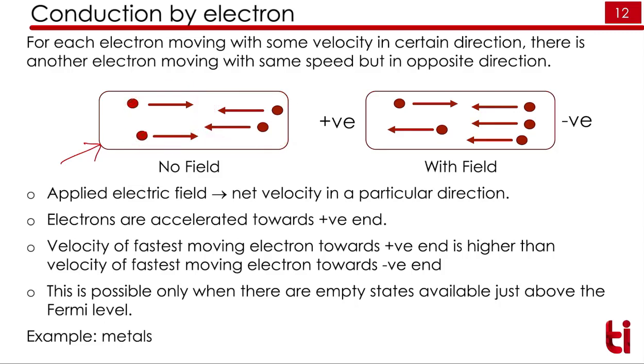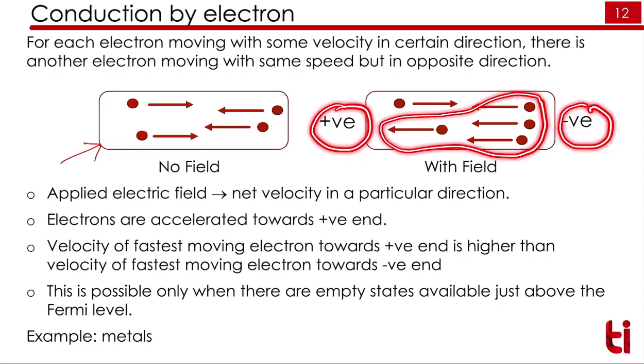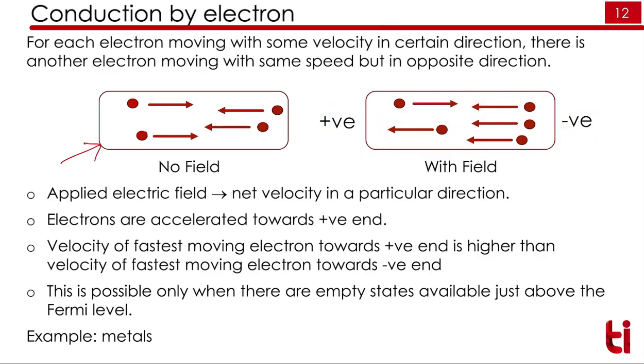If we apply some field to this metal, suppose we apply a positive field here and a negative field here, then more electrons will try to move towards the positive side as compared to the other side, and here we can say that conduction has taken place. This typical example is metal. The same thing is happening in the metal.